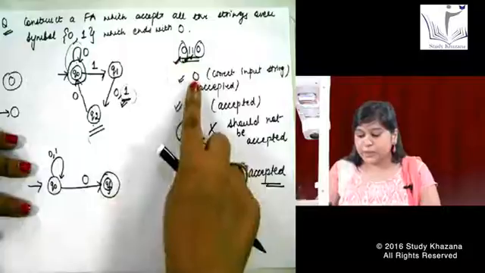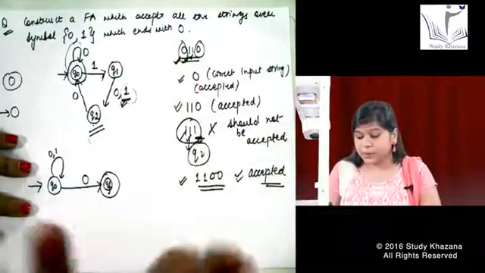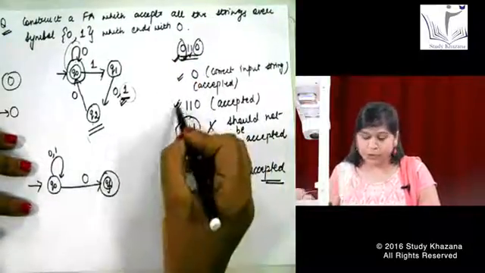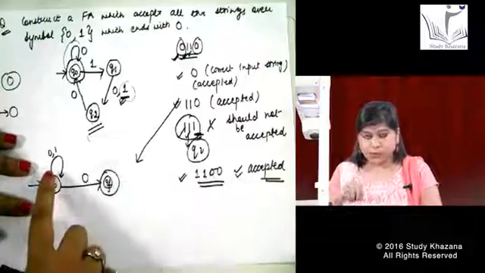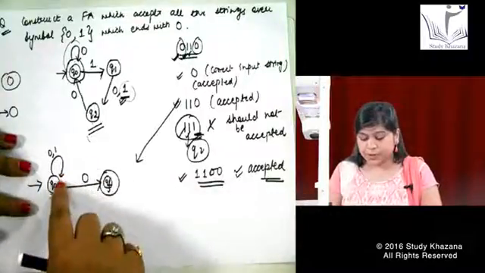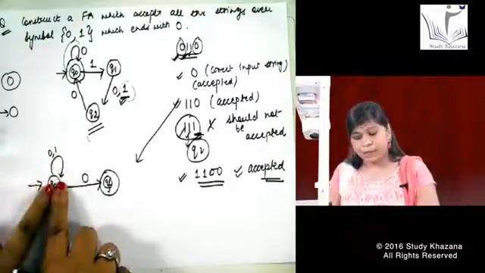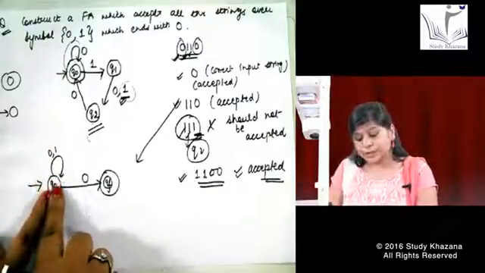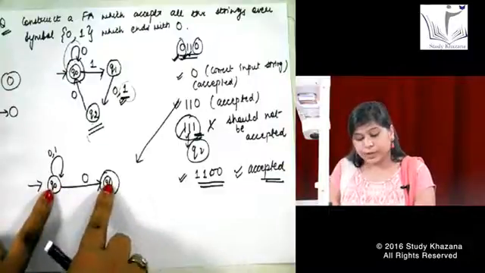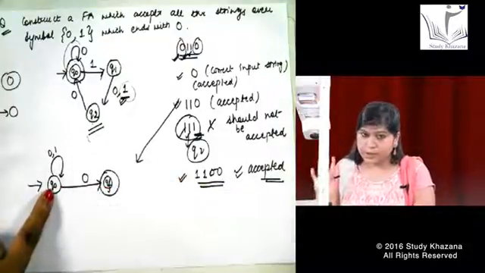Say I have an input 110, let us check whether it is getting accepted. 1 comes, stays here itself, another 1 comes, stays here again, and 0 comes, moving to this side. That means my 0 is accepted.